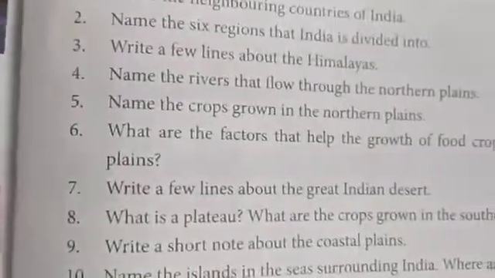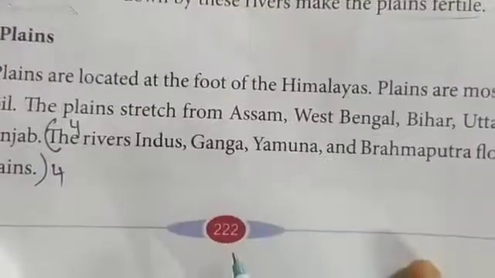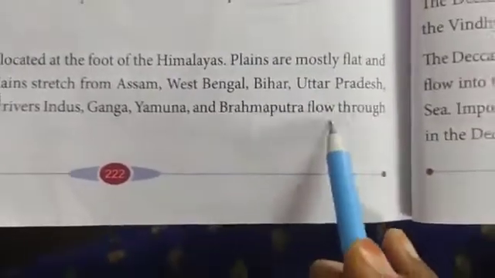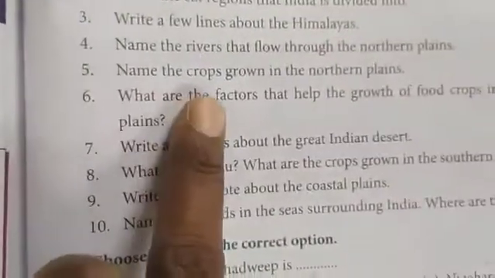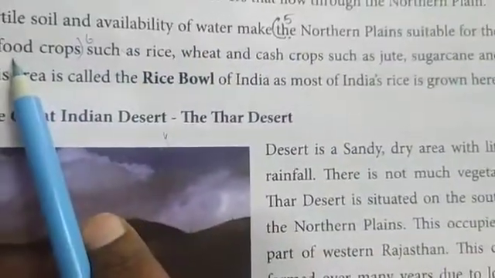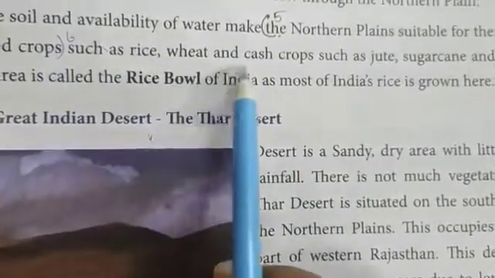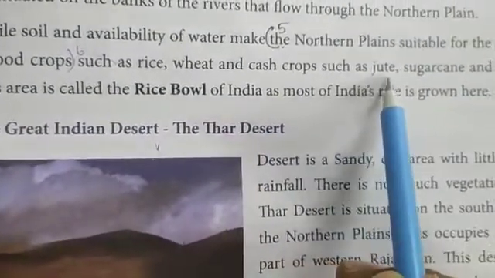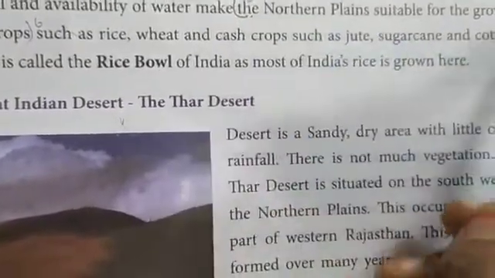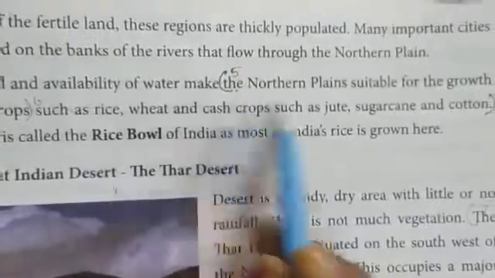Next, fourth, name the rivers that flow through the northern plains. Answer is on the same page 222. The rivers Indus, Ganga, Yamuna and Brahmaputra flow through the northern plains. Next, fifth question, name the crops that are grown in the northern plains. The northern plains are suitable for the growth of food crops such as rice, wheat and cash crops such as jute, sugarcane and cotton. Okay, this is your fifth answer.